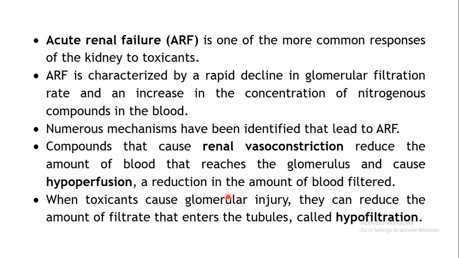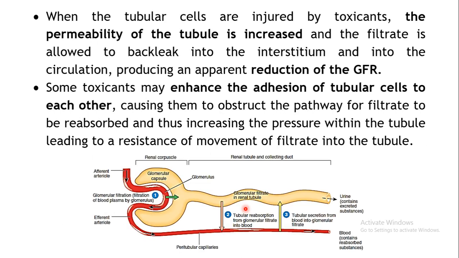Even if there is damage to the glomerulus, where the actual filtration takes place, it will result in hypofiltration. So this is one of the reasons where acute renal failure, that is sudden decrease in filtration, may take place. Now when the tubular cells are injured, one more sort of injury wherein the tubular cells lining these tubules are damaged, the permeability of the tubules will increase.